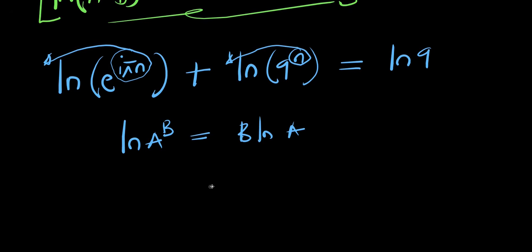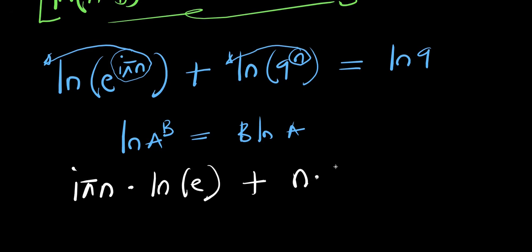So that means what we are going to have is i times pi times n times natural log of e plus n times natural log of 9 equals natural log of 9. Now, you need to know that natural log of e is 1.